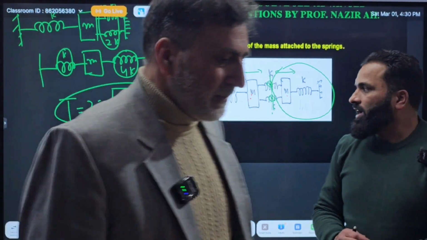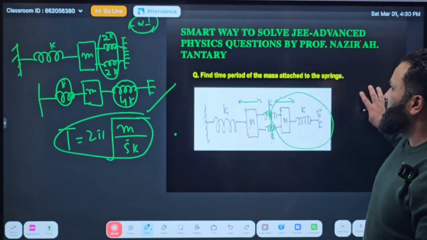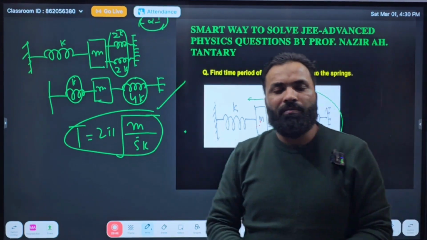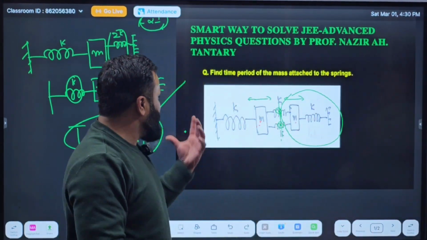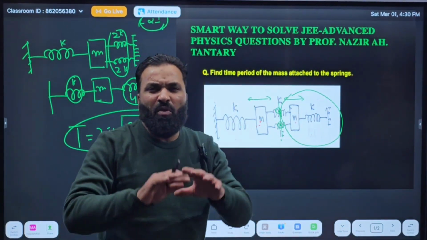So this is how a JEE Advanced question can be solved in the simplest, smartest way, in which very little time is needed.